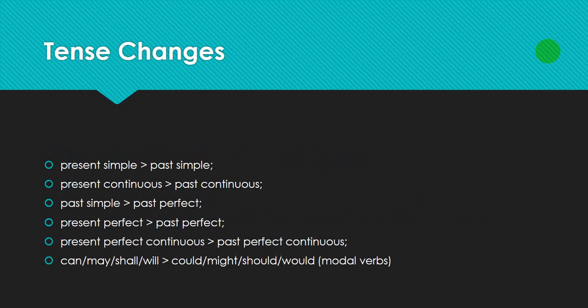The tense changes are not as complicated as you might think. Present simple becomes past simple. Present continuous becomes past continuous. Past simple, past perfect. Present perfect, past perfect. Present perfect continuous, past perfect continuous. So words like can, may, shall, will, your modal verbs, might become could, might, should, would.